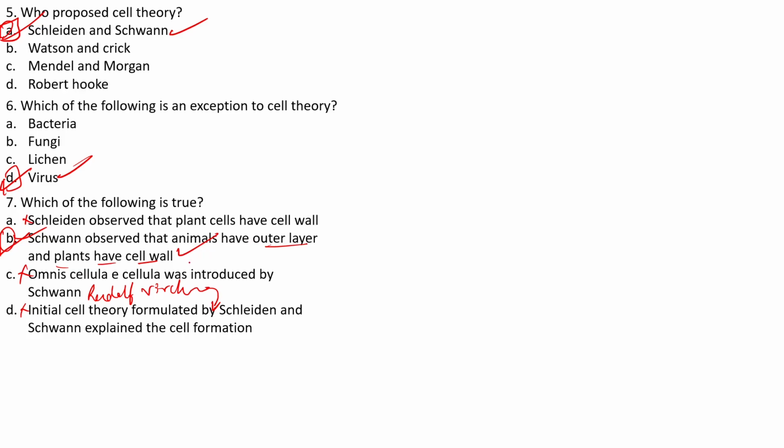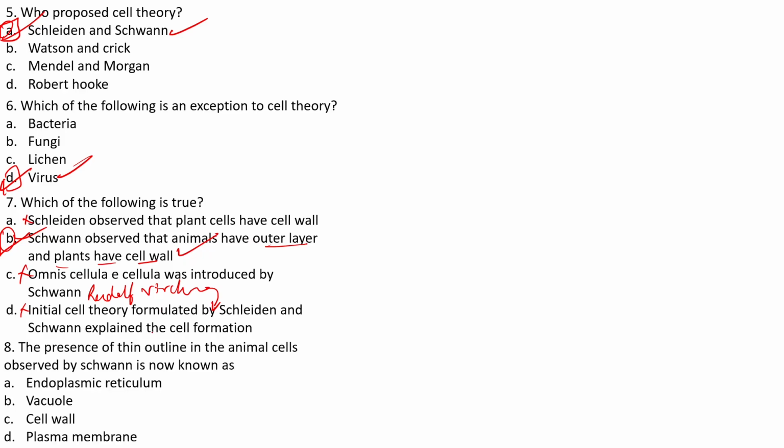Right. So let's look into next question. The presence of a thin outline in animal cells observed by Schwann is now known as endoplasmic reticulum, vacuole, cell wall, plasma membrane. I cannot write over here, but we all know it is D. So D is our right answer, that is plasma membrane. Schwann mainly observed that animal cells have an outer thin layer, and this thin layer is none other than the plasma membrane, right? So we have discussed this point.